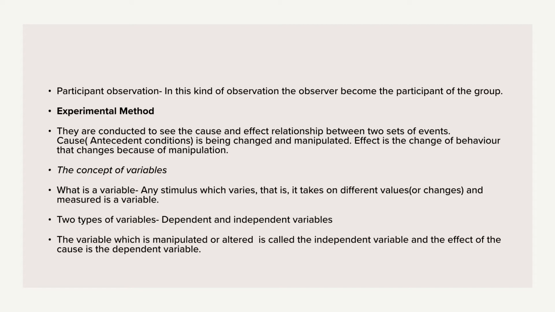So by now I think you must have heard about the term called variable. So a researcher attempts to establish causal relationship between two variables or two events. So what is a variable? Any stimulus or event which varies, that is, it takes on different values or changes and can be measured, is a variable. So first let us understand variable in a layman's term, and then I'll give you examples of variables in a research study.